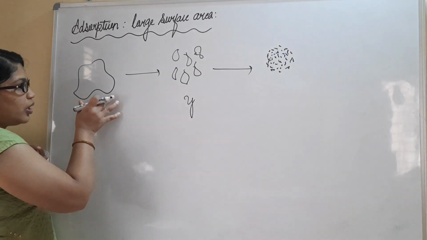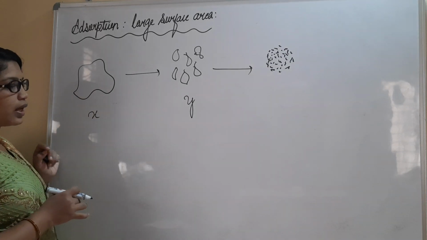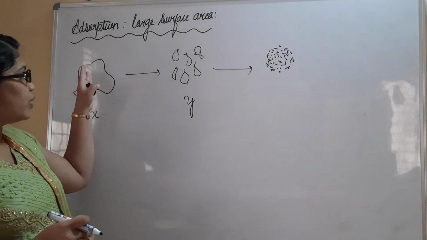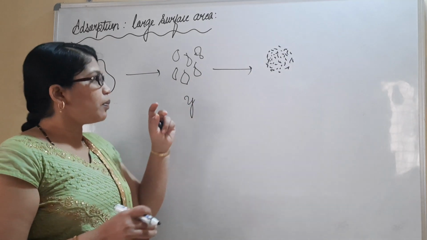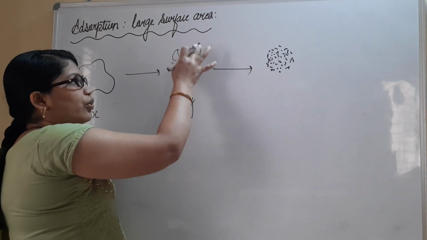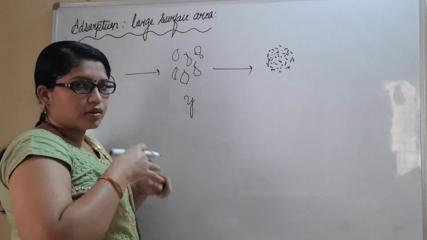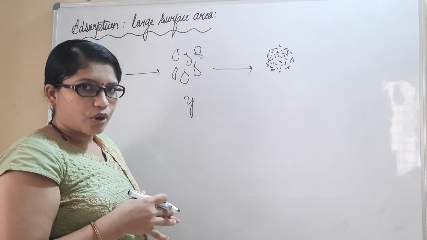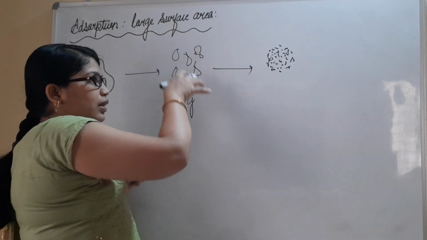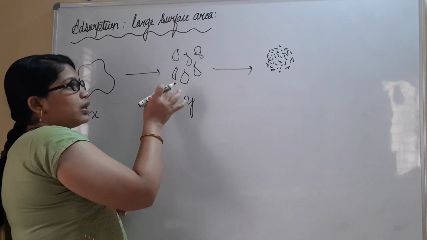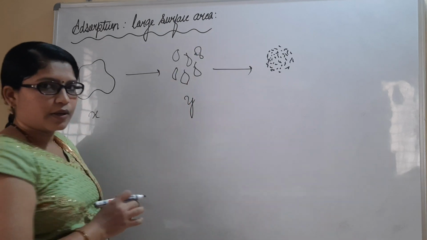Okay, so it will be having a fixed surface area. See, when you cut open this into smaller particles, then what happens here, around 10 to 15 pieces are going to be obtained. So if you pour water on these, what happens, again it will go. But the thing is, surface area will be more here.